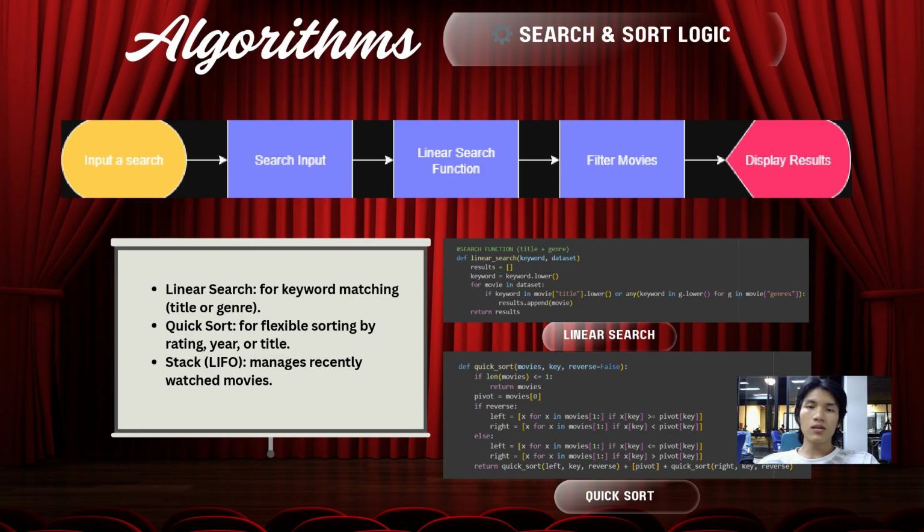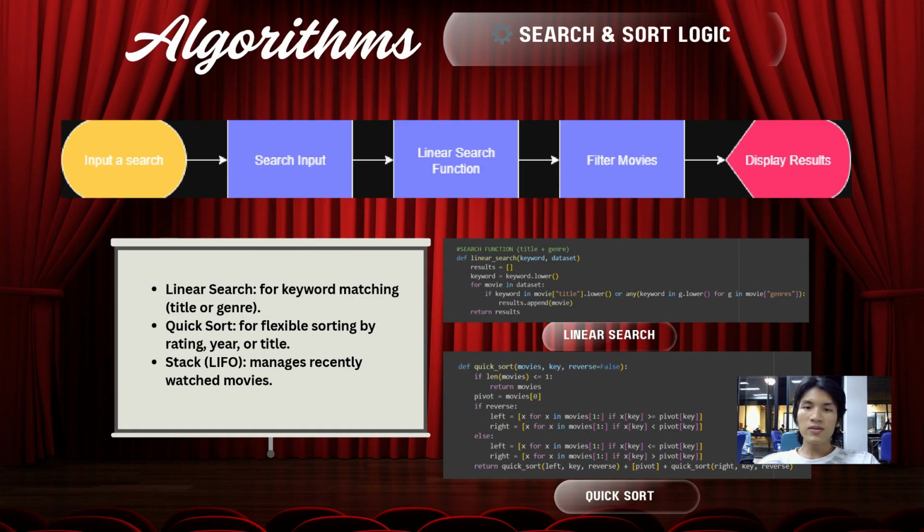All these checks and notifications make the system more reliable. They also ensure that even though our system doesn't use a database, it still behaves in a controlled and intelligent way. The backend also updates and displays real-time statistics at the top of the interface. This includes the total number of movies in the dataset, the number of movies watched, the number of current search results, and the average rating of all movies.